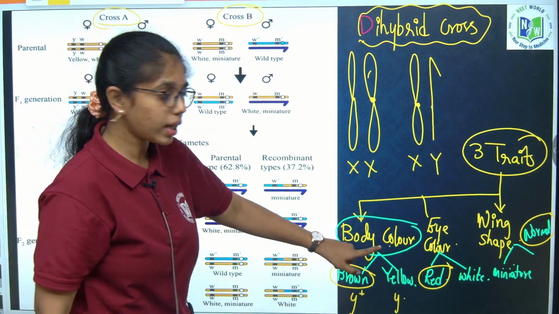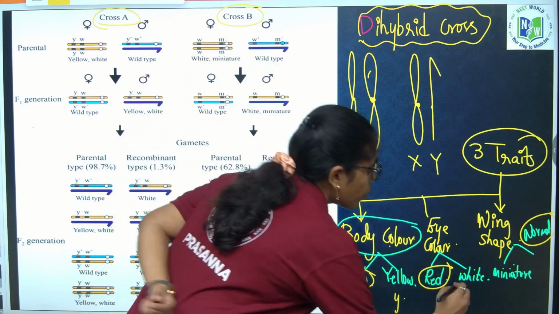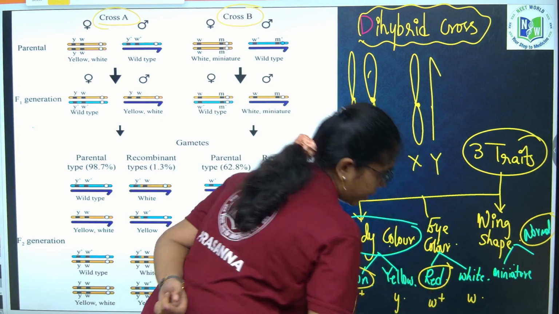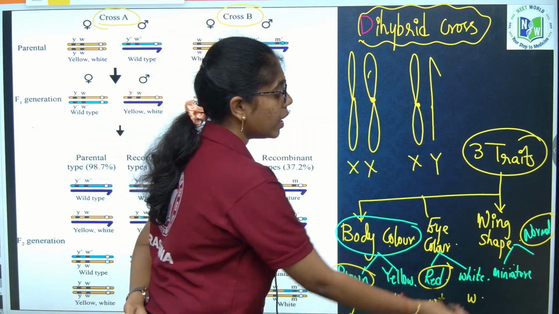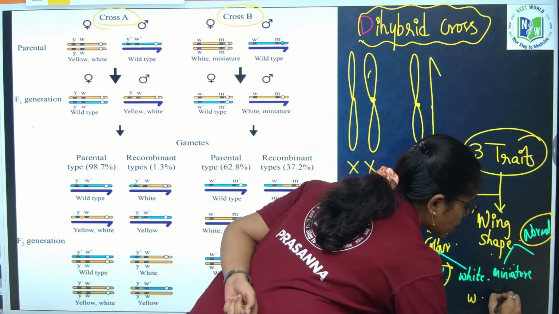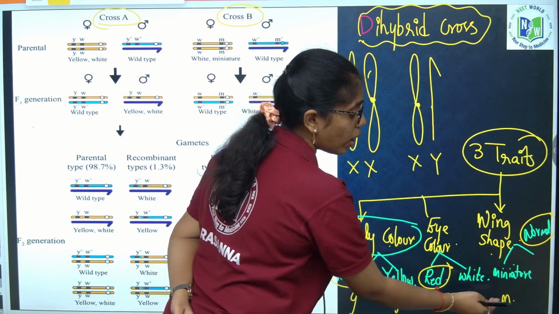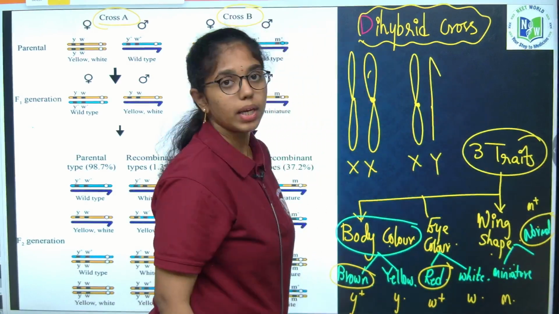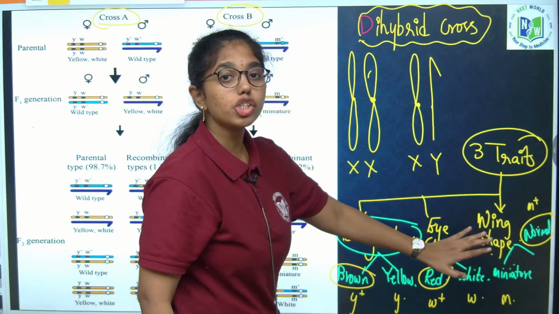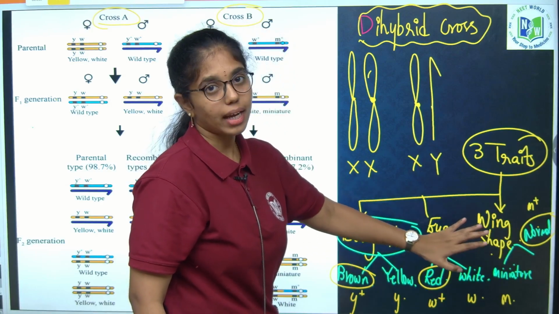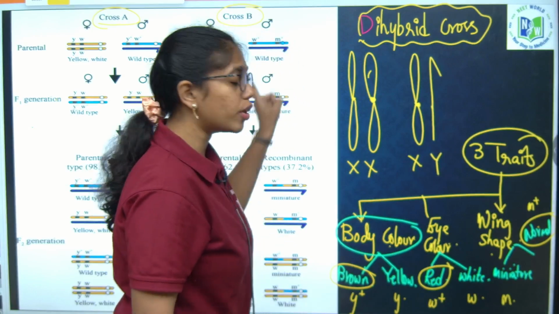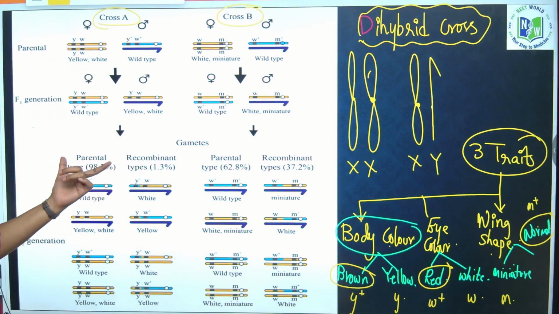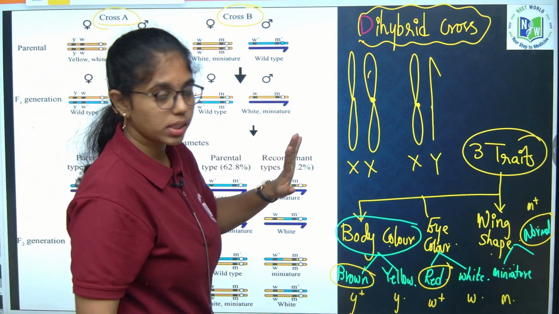Understood? If it is eye color, w is recessive, w plus is red, the dominant eye color. If you take wing shape, miniature is the recessive trait, so m, and dominant is m plus, normal wing. This is the notation that Morgan has given. Once you get to know about this concept, then only you will understand this diagram. If you want, I will repeat once again.